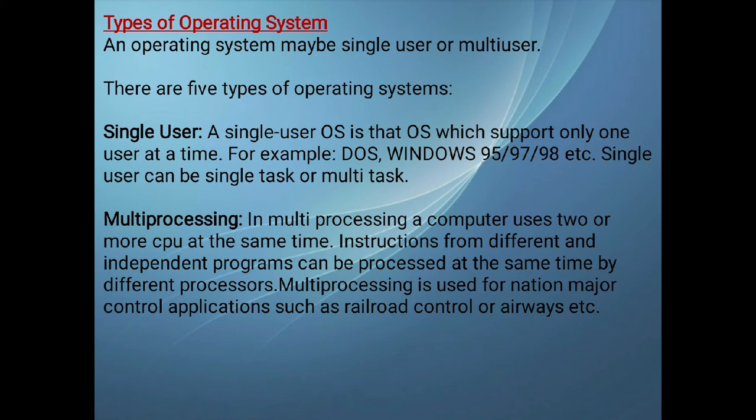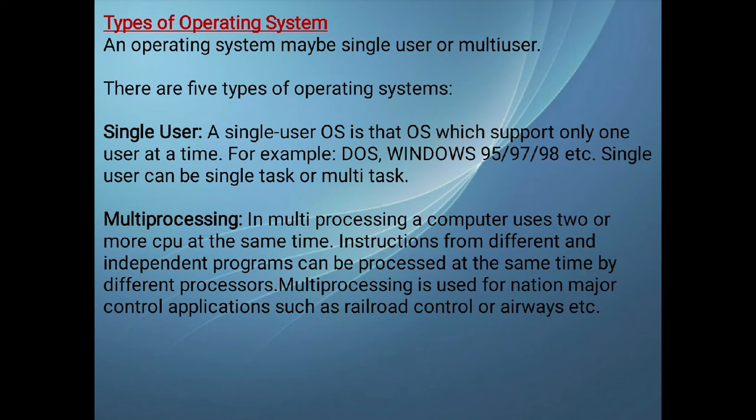So next we have multiprocessing. In multiprocessing, a computer uses two or more CPUs or two or more processors at the same time. Instructions from different and independent programs can be processed at the same time by different processors.